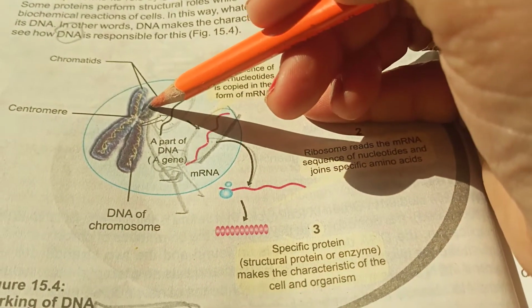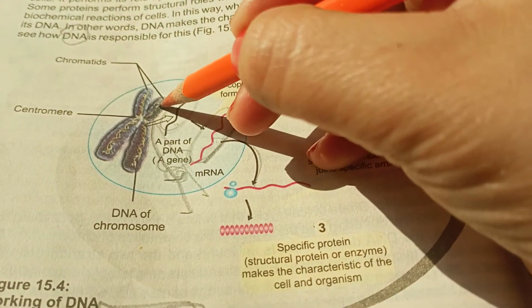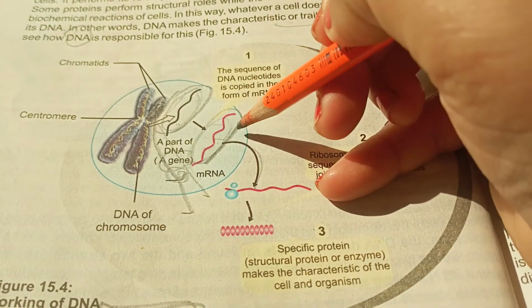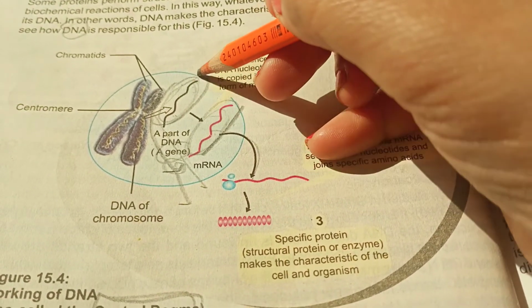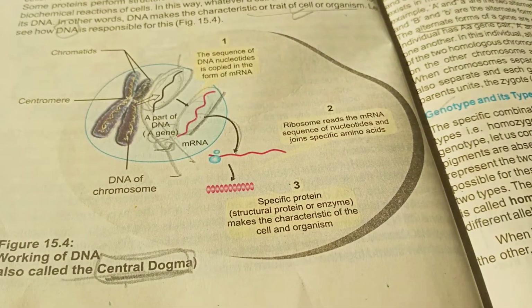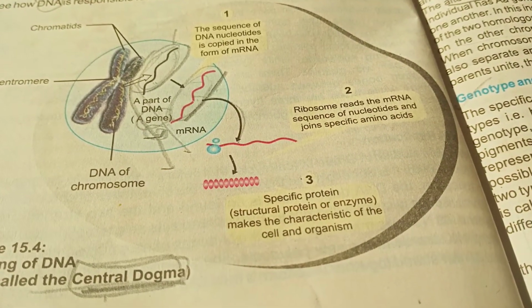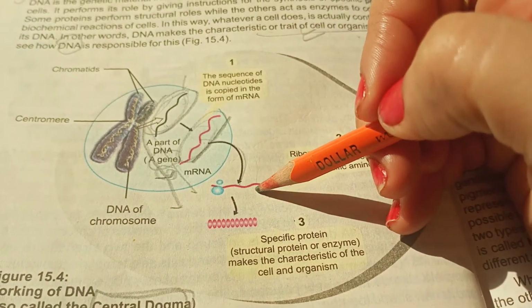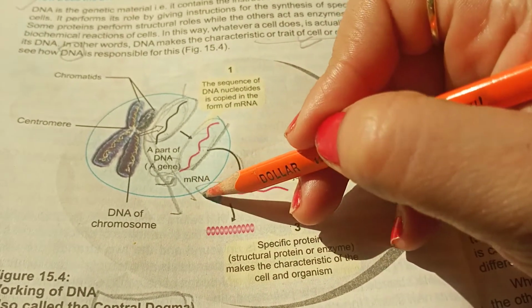This DNA, the gene and the DNA of this chromosome, which we have zoomed in on, that the copy of the messenger RNA is going to be produced. The conversion of the DNA into the messenger RNA is known as transcription. That is known as what? Transcription. So now the messenger RNA will move outside of the nucleus, and here this messenger RNA, with the